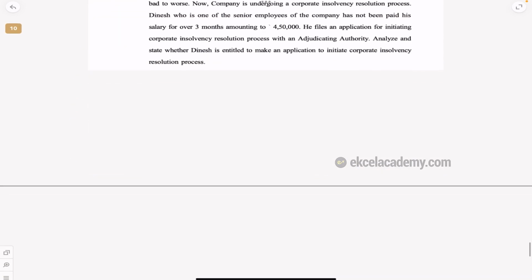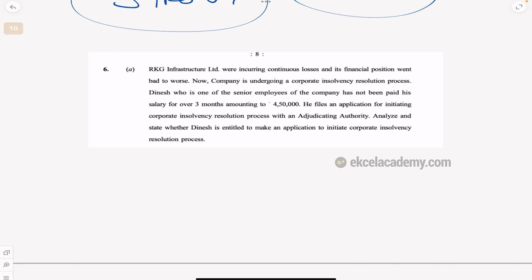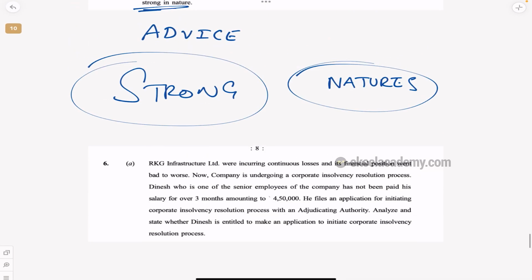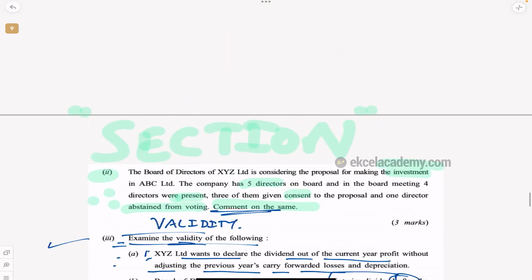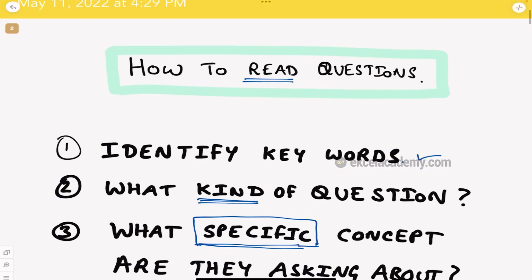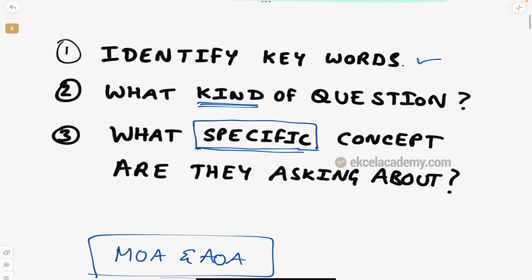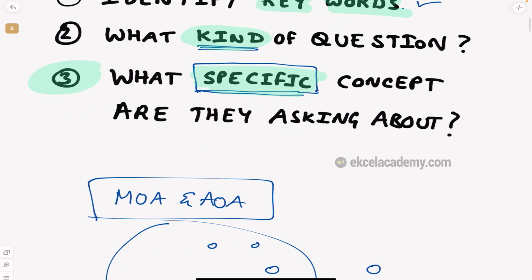So in the same way you can do it for all the questions and you will get a complete picture of how you should write the answer. So I would request you to see some old question papers, and most importantly in the old question papers, first try to see what the keywords in the question are, what the kind of question is, and most importantly the third point, what is the specific concept they are asking. Always understand, questions are always specific. You need to write the answer also specific, right?